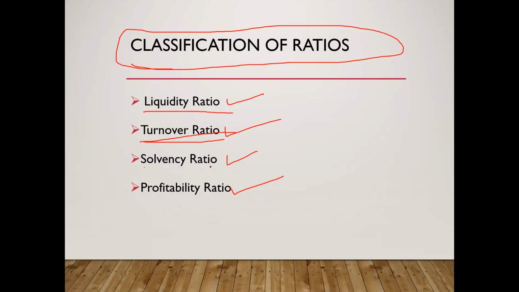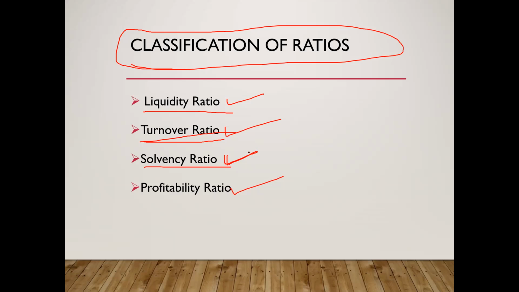Then the third one is solvency ratio. These ratios are calculated to know whether a firm will be able to pay its debts in the long term or not. Why are solvency ratios identified? Solvency ratios are calculated to know whether a firm will be able to pay its debts in the long term or not. Clear? Whether the company can pay the long term debt or not. To identify that, solvency ratios are calculated.